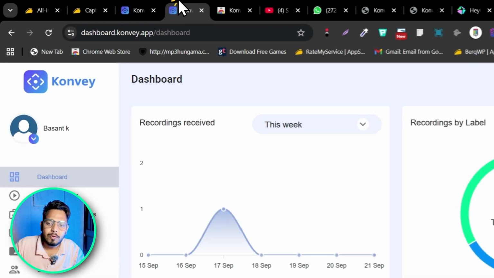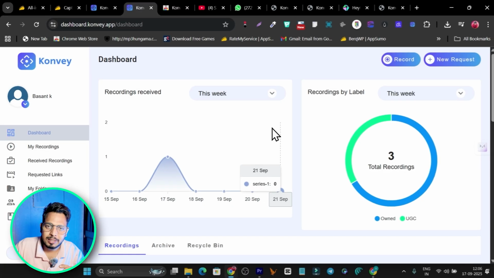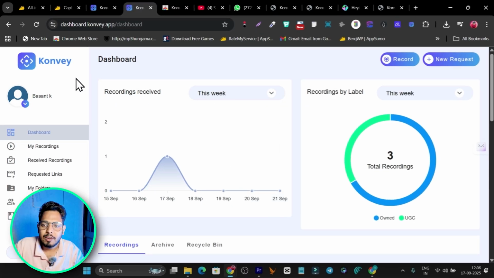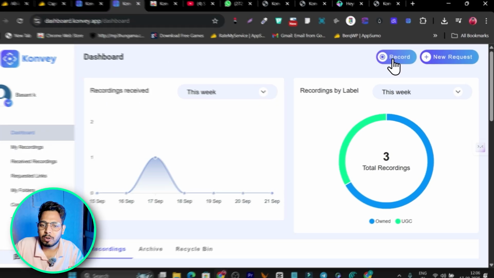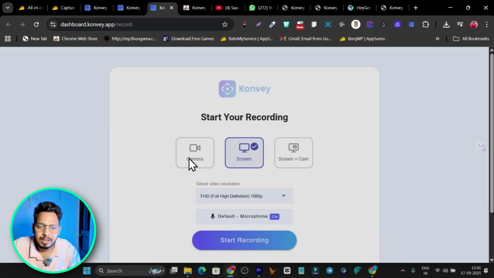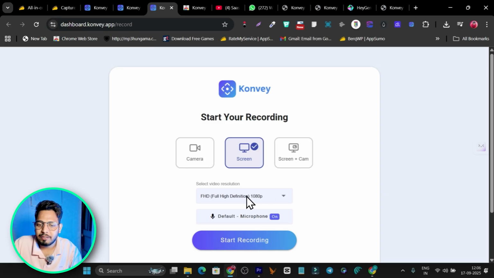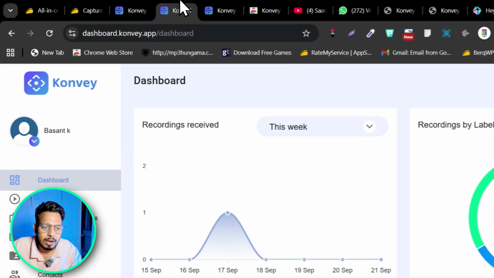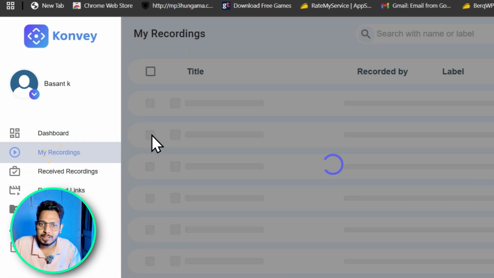In another way, you can also start capturing the screen straight out of this web app here. Simply click here on record, and it works in a similar way to what I have shown you: you can select either camera, screen or screen plus camera, then select the definition and click on start recording. Then after that your recording will start. So I have already done a recording. Let me show you how this looks.